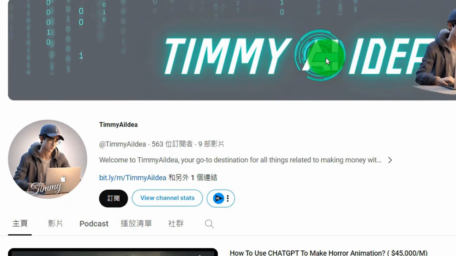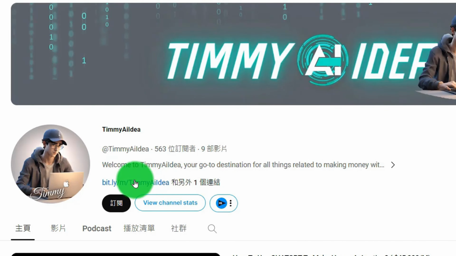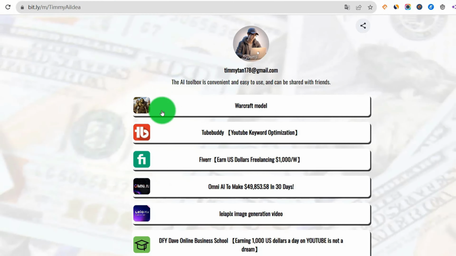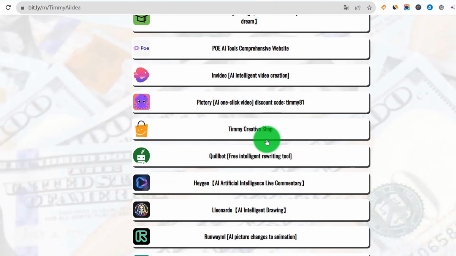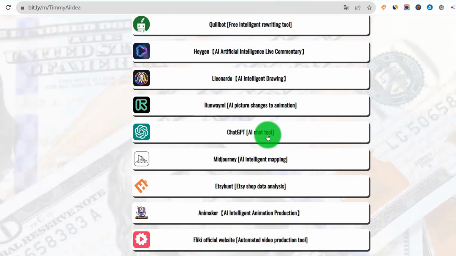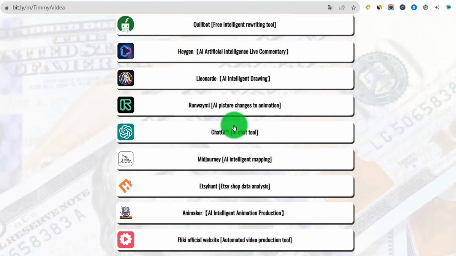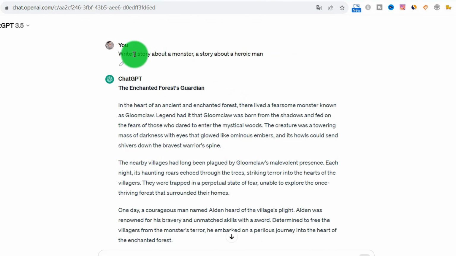First, we go to the front page of the channel. Open the AI toolbox. We come to the AI toolbox. First, write a story. So we use Chat GPT to write the copy of a story. I just need to send one out on Chat GPT.